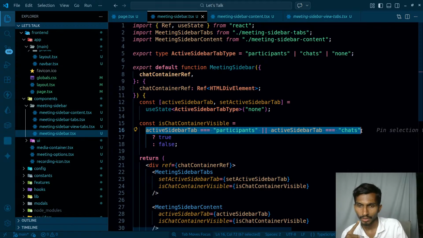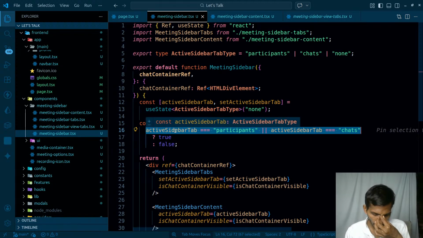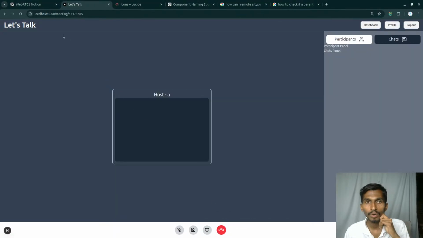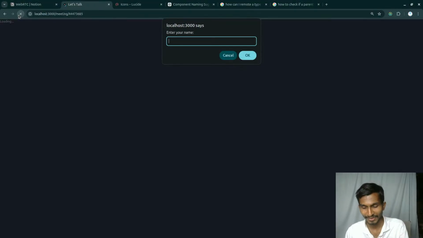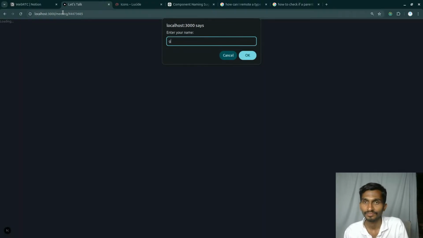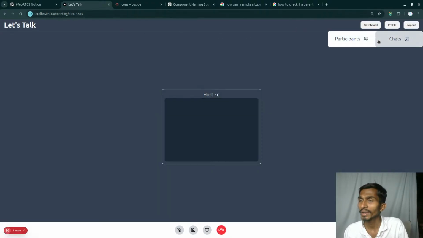What I want, now think again, what do you want? If I reload the page, let me first of all see what exactly I want. I want this thing to be visible all the time. Even if I click outside, this should be visible, but the other part that is inside should disappear.